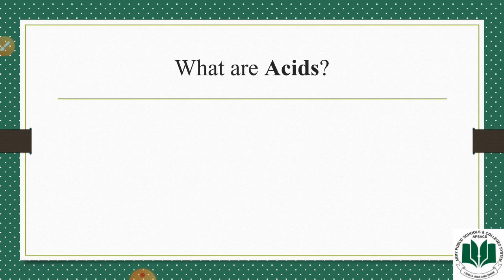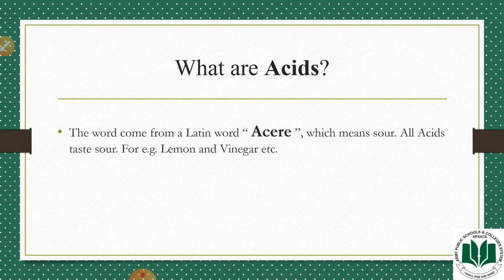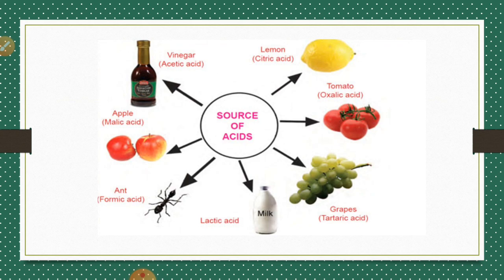So what are acids? The word acid comes from a Latin word acer, which means sour. All acids taste sour, for example, lemon and vinegar. These are the sources of acids from our daily life. Some of the acids are mild in nature and we can consume them in our food products. Some of the acids are mildly corrosive in nature, and a few acids that have a very low pH are corrosive to that extent that they may cause skin burn.